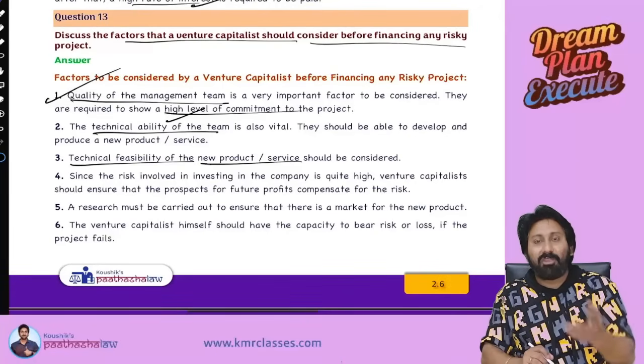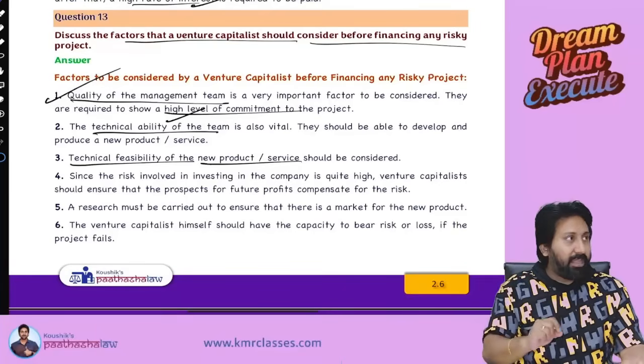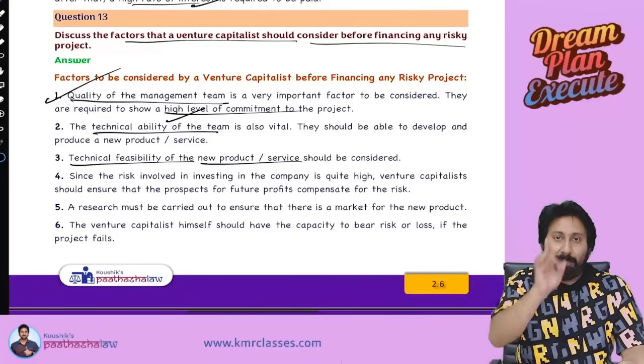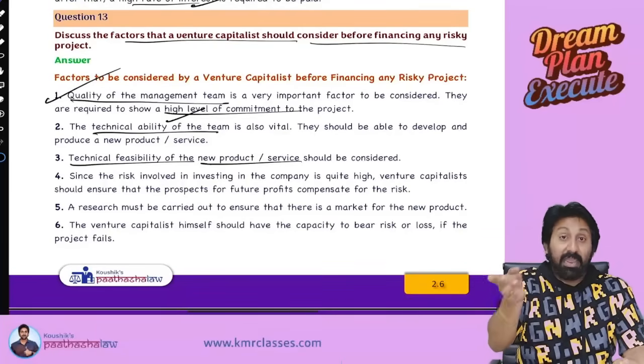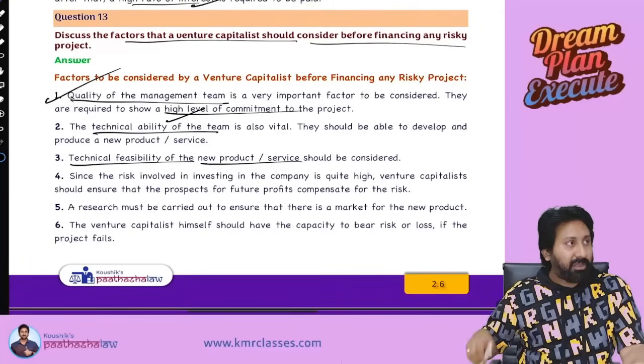Easy way to remember here. You are leaving theory and going to exam. First one, quality of management. Next one, technical ability. Management ability, technical ability. Next one, technical feasibility of the product or service that you are giving.